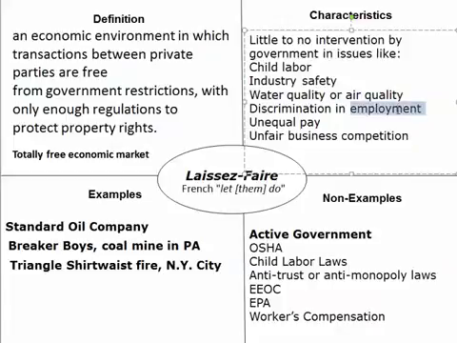And we see there was discrimination in employment. African Americans were not hired, and even in society, we had segregated society where blacks and whites were kept separate, and the government did nothing about these things. Unequal pay between men and women, government did nothing at all. Unfair business competition, we're about to talk about that in a second. Standard Oil Company here, with John D. Rockefeller, the government didn't do anything about him forming a trust or Carnegie forming a monopoly either. And so these are laissez-faire policies.